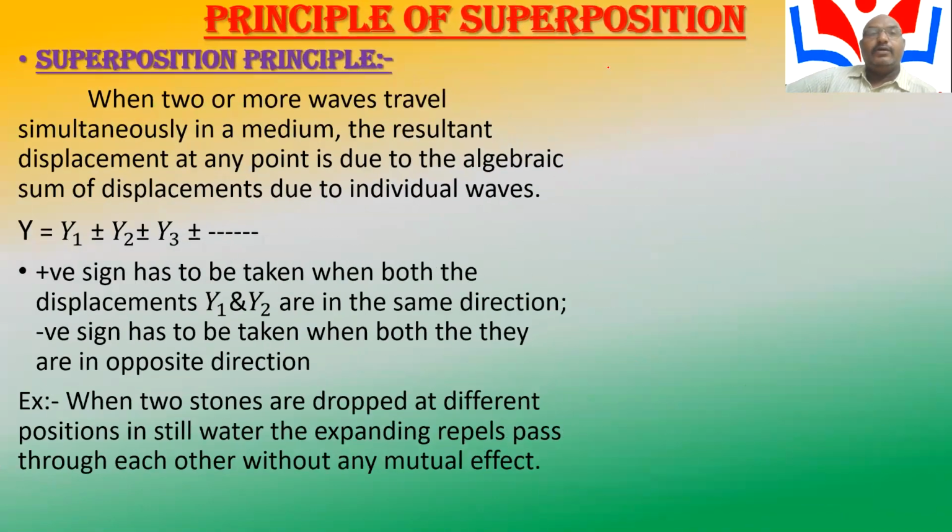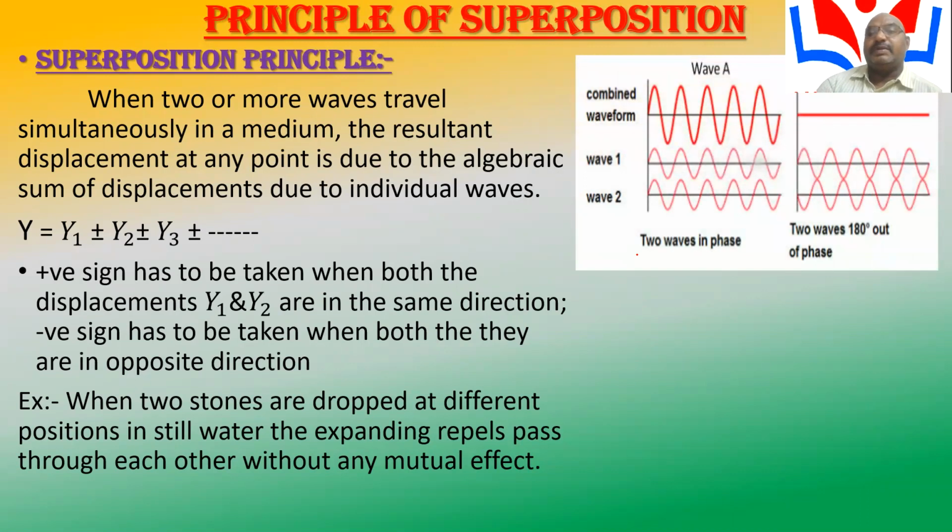What is the principle of superposition? My dear students, it is very important from the examination point of view. Y1 and Y2 are two displacements. For example, the first one is one wave and the second one is another wave. The resultant displacement is equal to the algebraic sum of the two individual waves, Y1 plus or minus Y2. That is called the superposition principle.